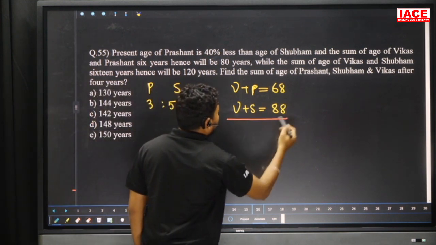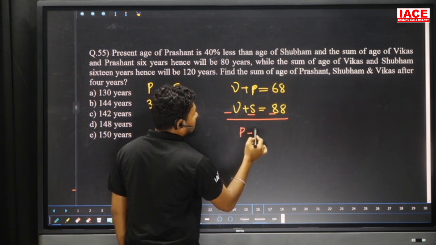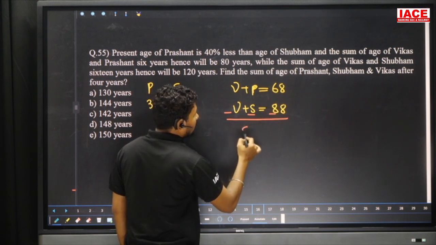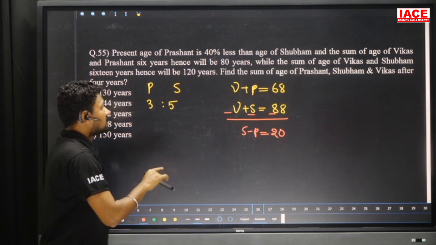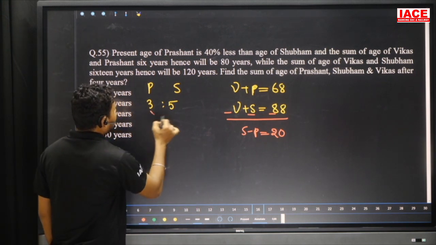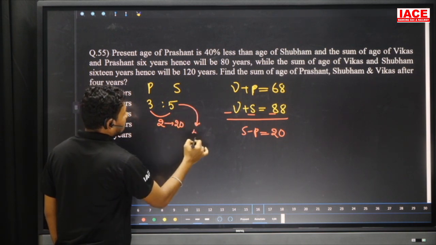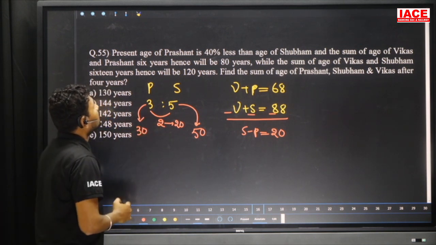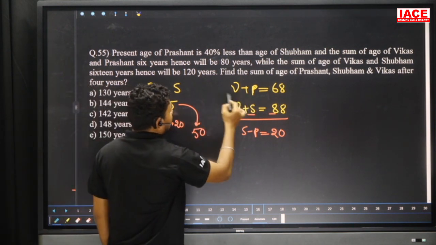Look at solving the values here. Removing the values, you will get P minus S is equal to minus 20. Then S minus P, you can write it as plus 20. So Shubham and Prashant's difference is 20. The difference between 3 and 5 is how many parts? 2 parts. 2 parts is equal to 20, 5 parts is equal to 50 and 3 parts is equal to 30. Prashant's age is 30, Shubham's age is 50, and substituting here, you will get Vikas's age also.